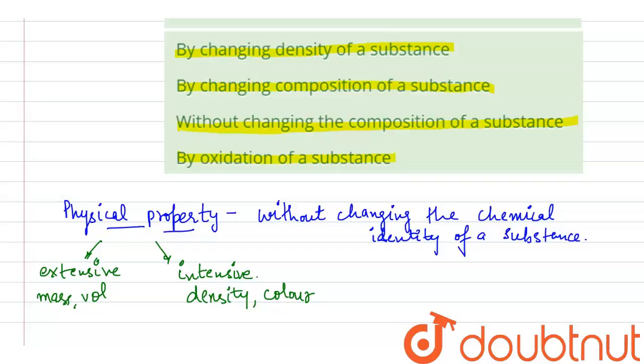So both extensive and intensive properties are physical properties, which can be measured without changing the identity of the substance, or in other words, the chemical composition of the substance remains unchanged.